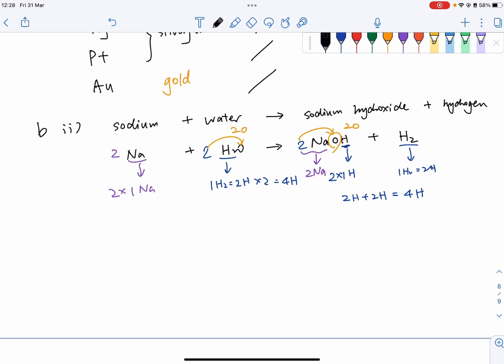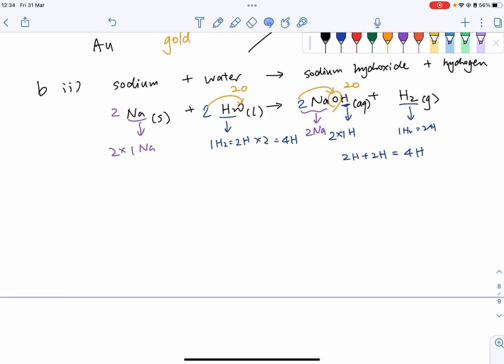Alright, then what is the last step for us to do in the chemical equations? Think about it. It should be the states: gaseous, liquid, aqueous, or solid, right? So sodium is a solid. Water surely here will be cold water, so it's liquid. And sodium hydroxide should be aqueous, and then the gas will be hydrogen. Alright, so this will be the answer for B2. Now let's take a look at C.